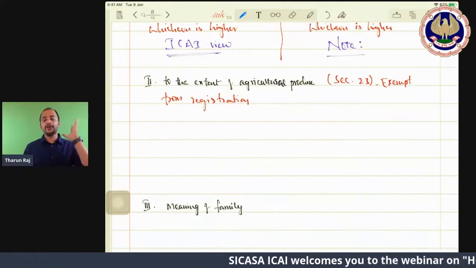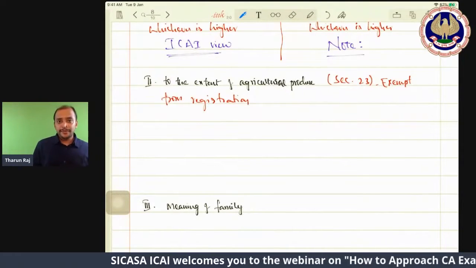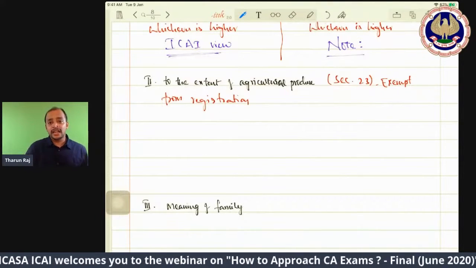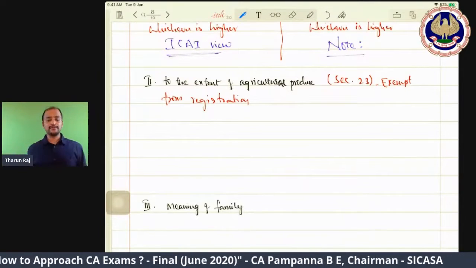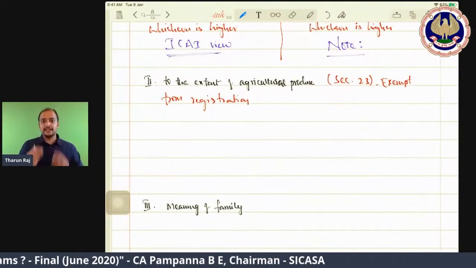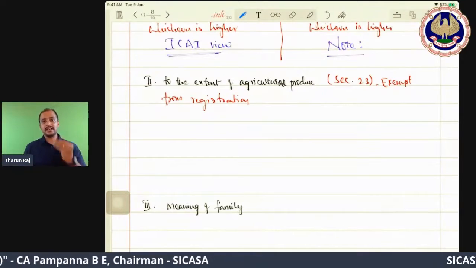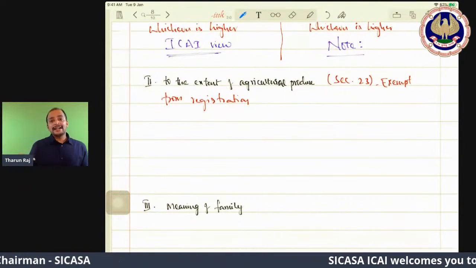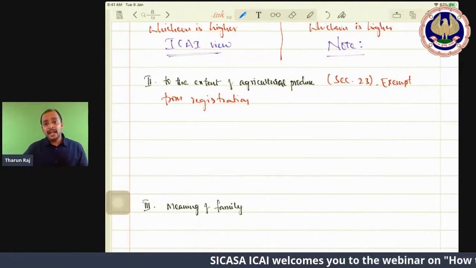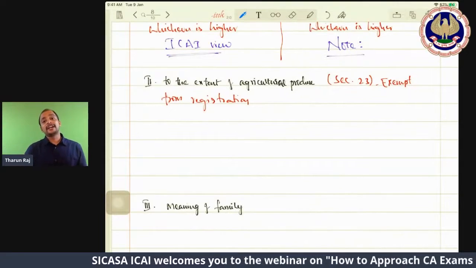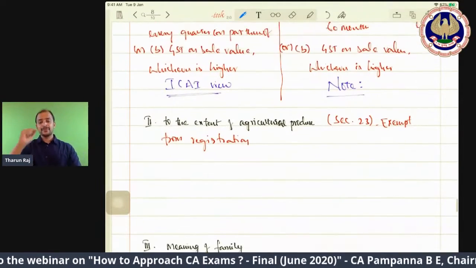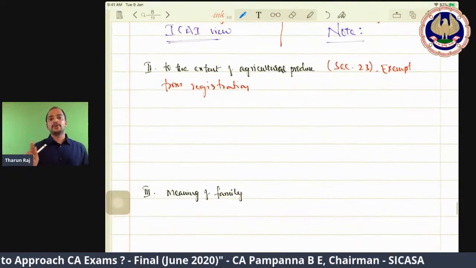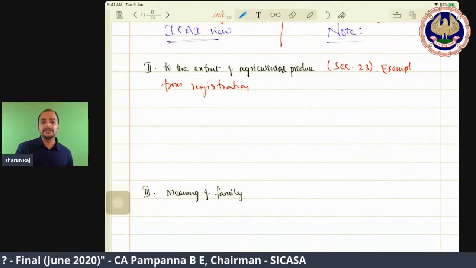In that, the first point is if they are engaged in making supply to the extent of agricultural produce. That is, if there is an agriculturist, and that agriculturist is making sale of agricultural produce, then to the extent of agricultural produce, they are exempted from registration.